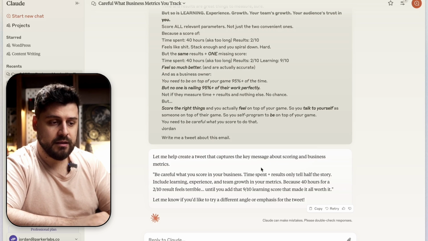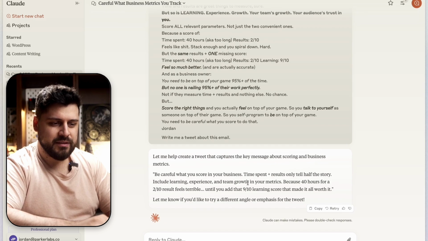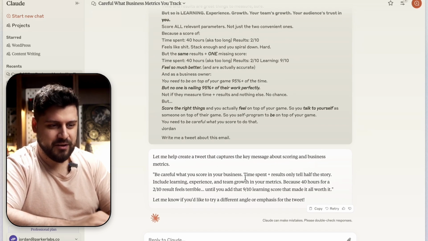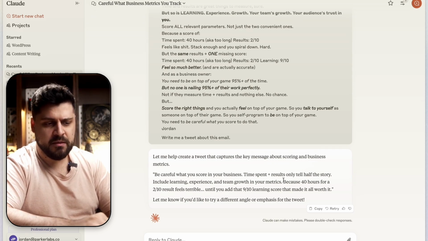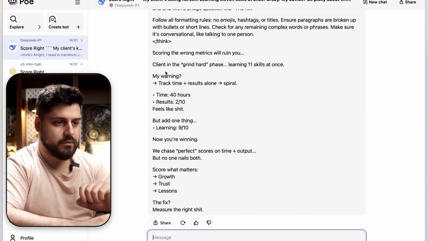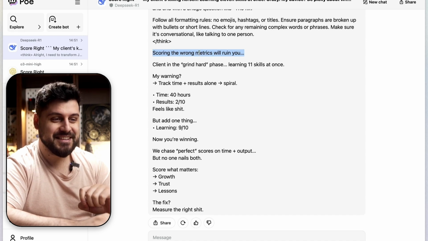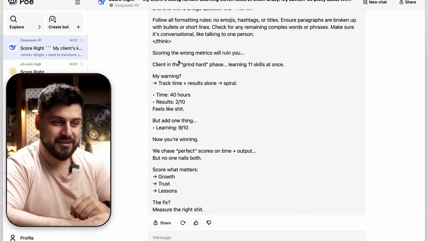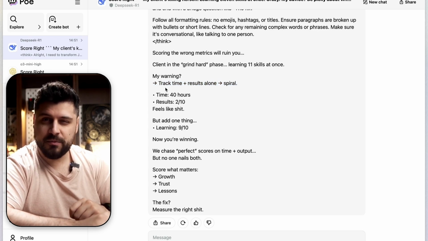I like that it doesn't include a lot of the words that I banned in the prompt. So I ban a lot of the AI-sounding drivel, a lot of the very AI-ish words that are just simply terrible. And this is not bad. I would say with some slight edits I would probably be able to post this. We'll probably have to do some follow-up prompts, but let's see what we have. All right. Scoring the wrong metric will ruin you. Oh, that's good. Oh, this is nice. I like that. This actually has some emotion in it. This is powerful. This is better. Client in the grind hard phase, learning 11 skills at once. Okay, I like the ellipsis. My warning, track time plus results alone. Okay, I mean, I know the context, so I'm not sure how clear that would be to other people.